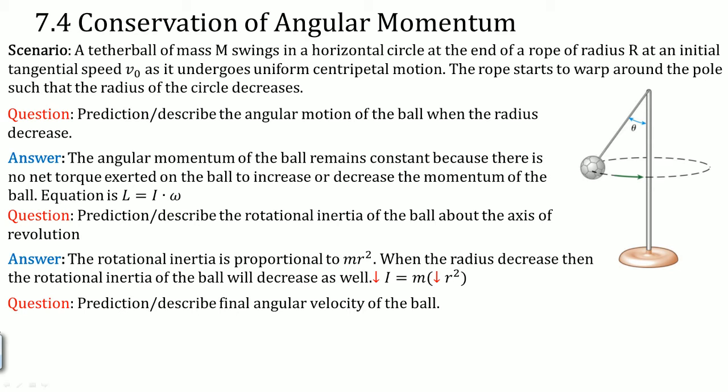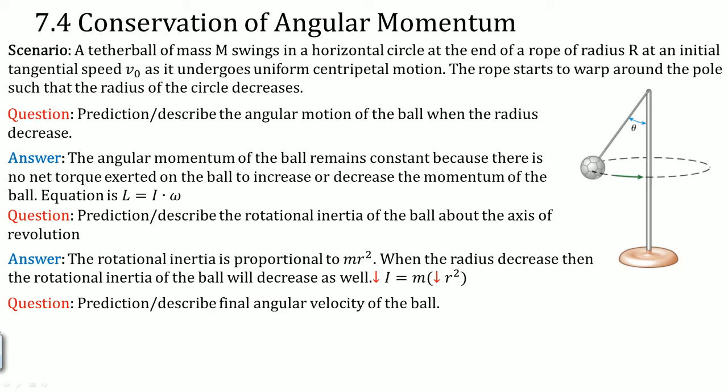Okay. Notice that there is a radius in the calculation for rotational inertia. When the radius decreases, the rotational inertia of the ball will decrease as well. I wrote the equation. When r goes down, I will also go down as a result. So here the rotational inertia will actually decrease as a result of the radius decreasing.